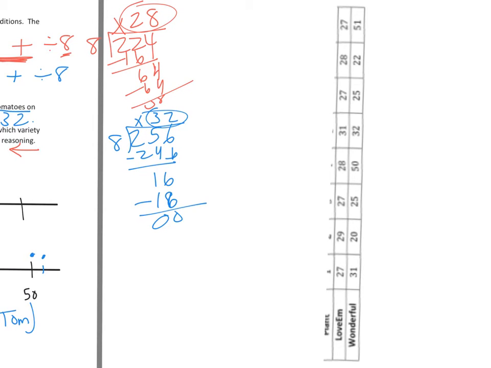So Lovum is, the mean is 28. So here's the mean. And I'll do the mean absolute deviation for one side, and you can do it for Wonderful. So if it's at 28, it means it's 0 away from the mean. So all the 28s are 0. If it's 27, it means it's 1 away, and it's 1 below, so it's a -1. So I'm going to do the standard deviation, and then I'll do absolute deviation.